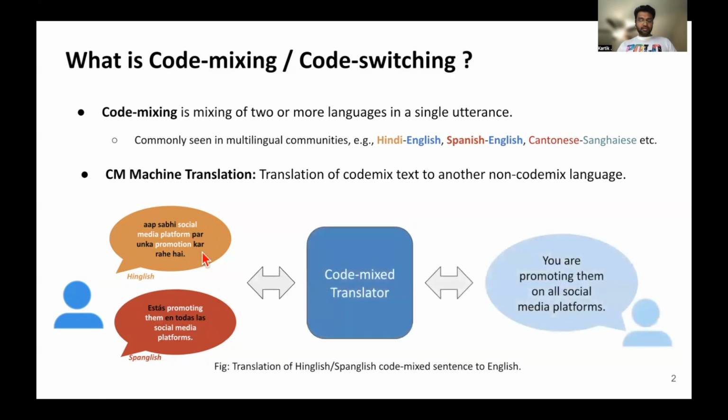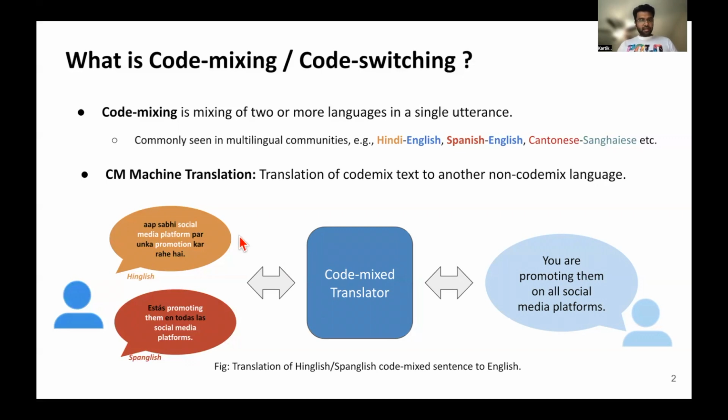When we translate this code mix sentence into a non-code mix language like English, we call it code mix machine translation. So both sentences on the left are translated to the same English version. You are promoting them on all social media platforms.